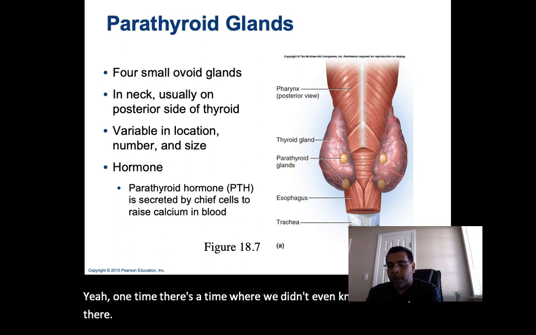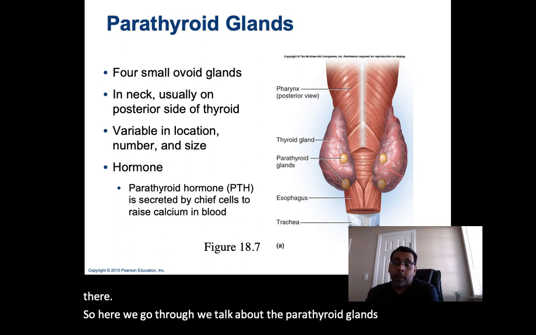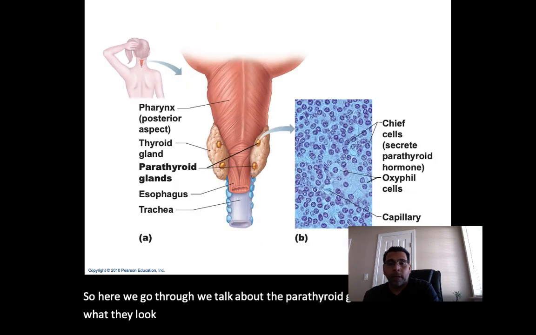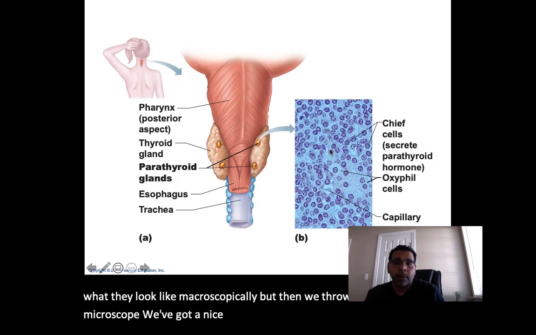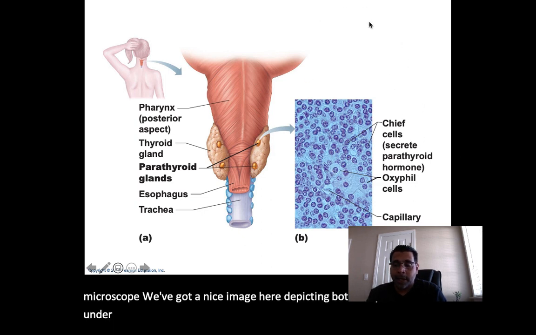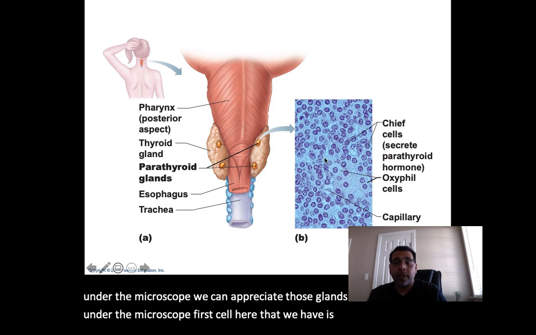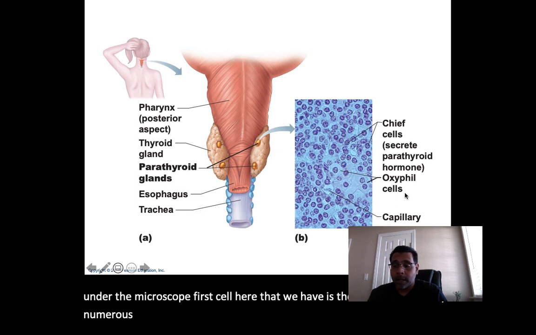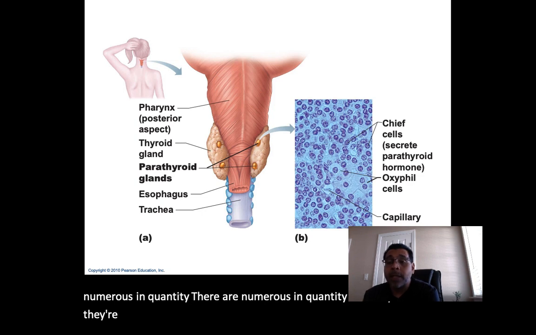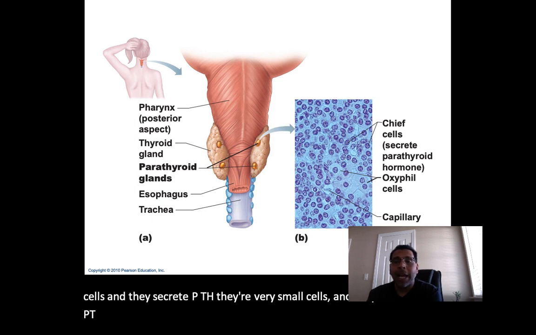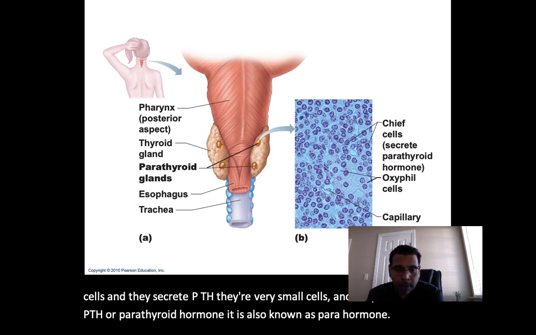So here when we go through, we talk about the parathyroid glands. Here is what they'll look like macroscopically, but then we throw them under the microscope. We've got a nice image here depicting both for you. So here under the microscope, we can appreciate those glands. The first cell that we have is the chief cells. The chief cells are very numerous in quantity, and they are small cells, and they secrete PTH. PTH, or parathyroid hormone, is also known as parathormone.